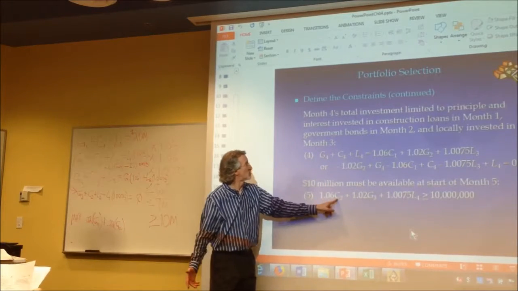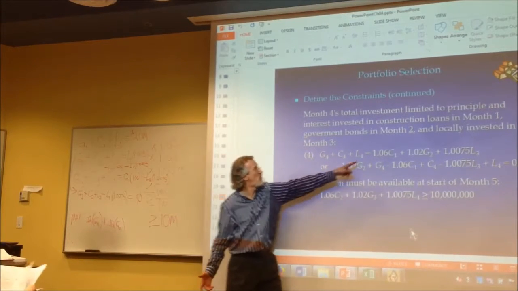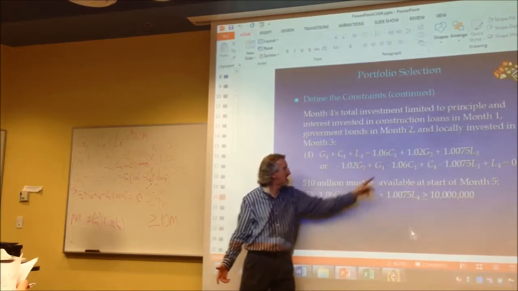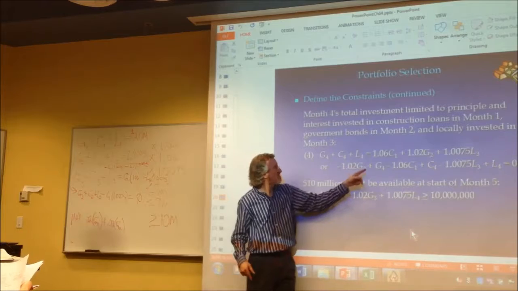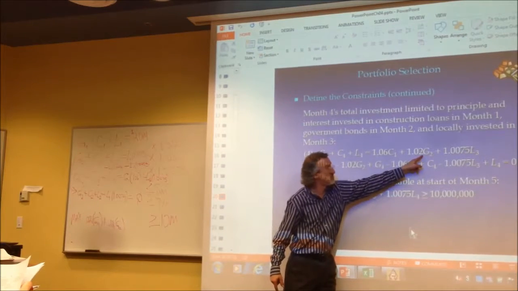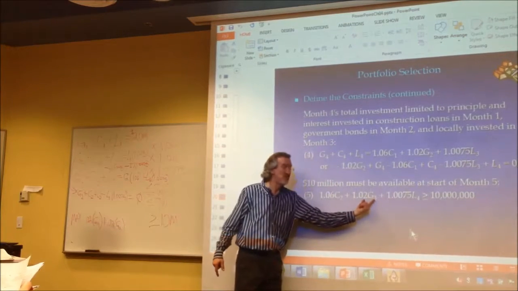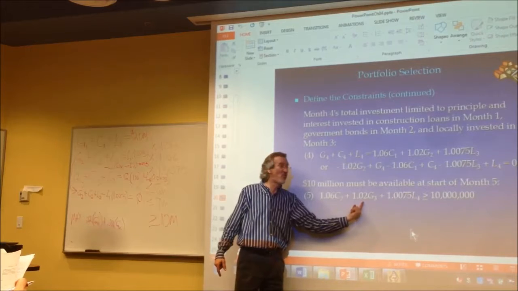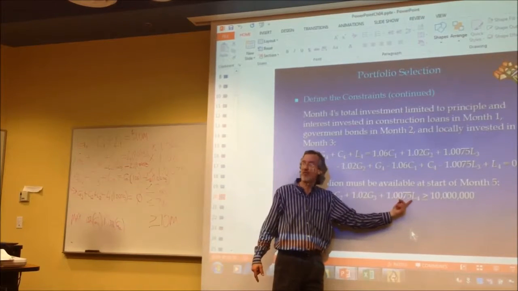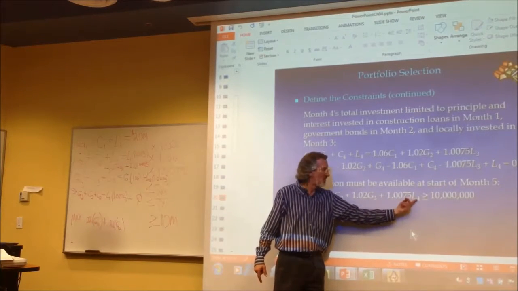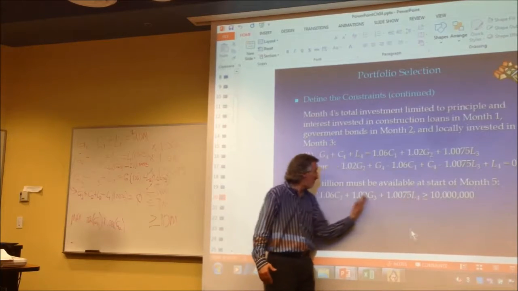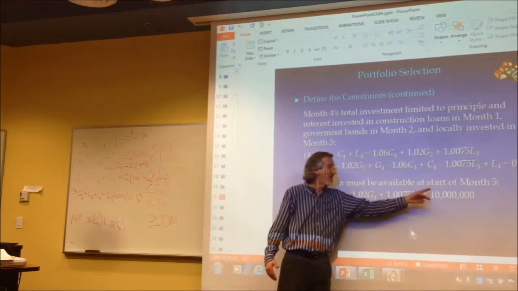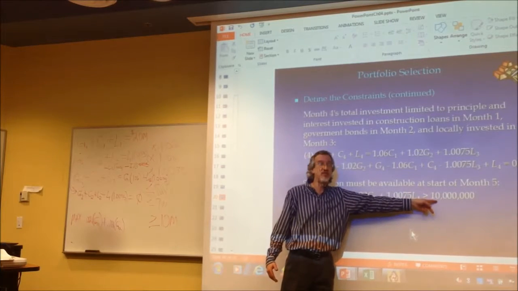Let's see, the construction number 2, because construction 1 matured at the end of month 3, construction 2 now is maturing at the end of 4. Government 2, right here, matured at the end of 3, government 3 now is maturing at the end of month 4. Every month a liquid account matures, so month 4's liquid is now maturing at the end of month 4, and those are the only things maturing. And those have to be greater than or equal to 10 million.